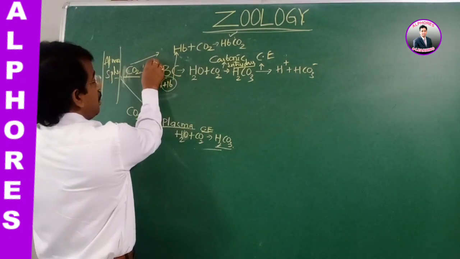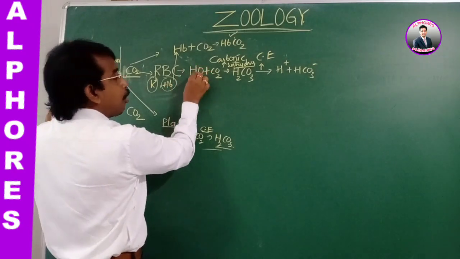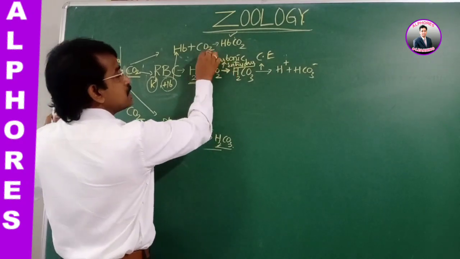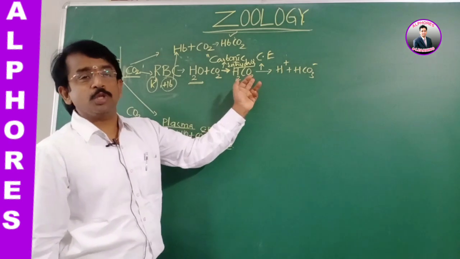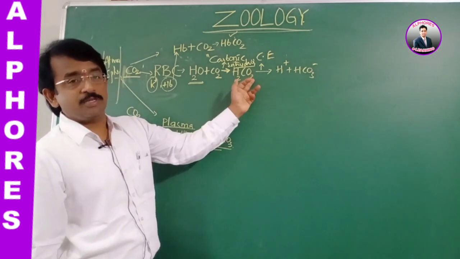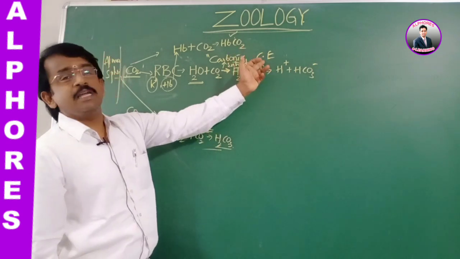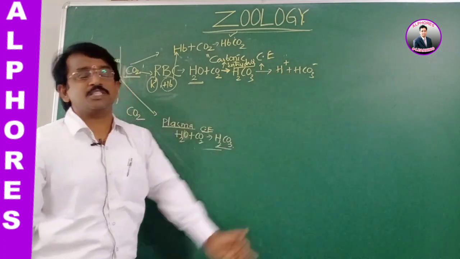So in RBC, which is a cell, water and CO2 combine in the presence of carbonic anhydrase and form H2CO3, carbonic acid. It is unstable, so immediately by carbonic anhydrase it breaks down into H+ and HCO3-.